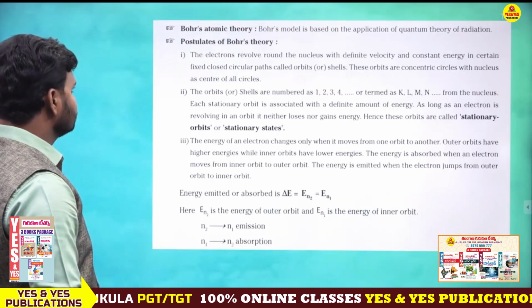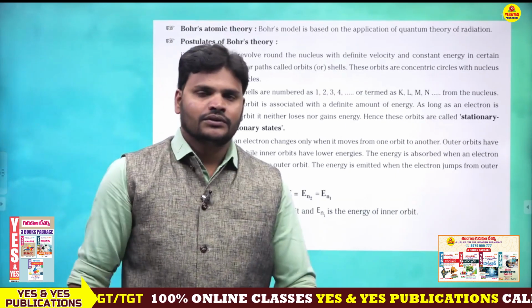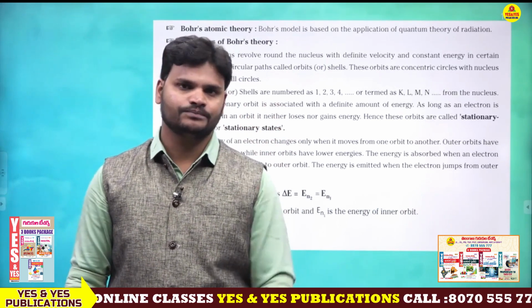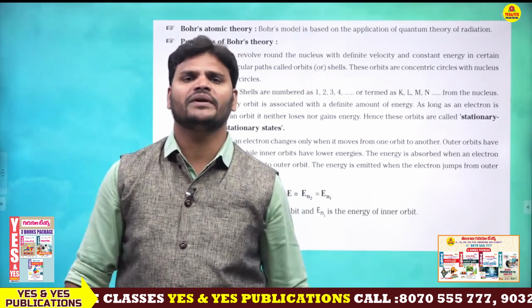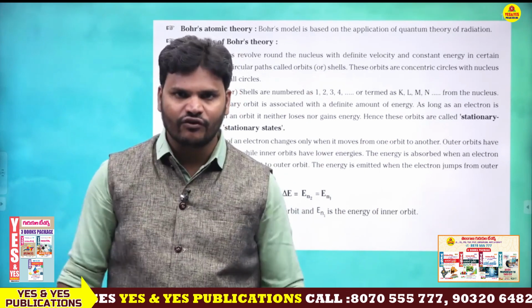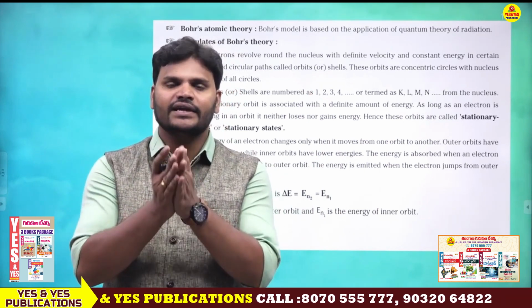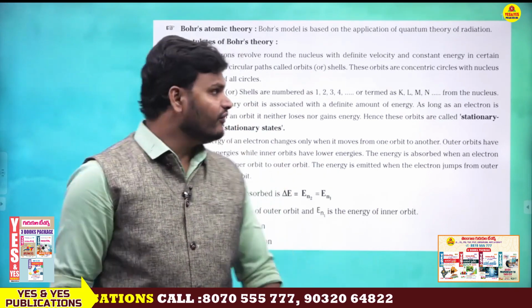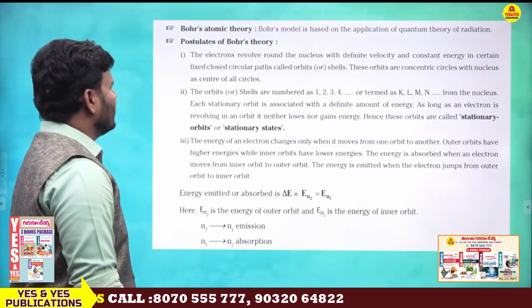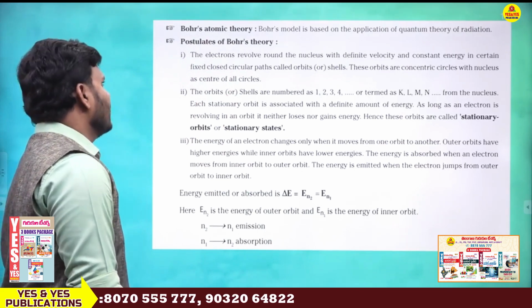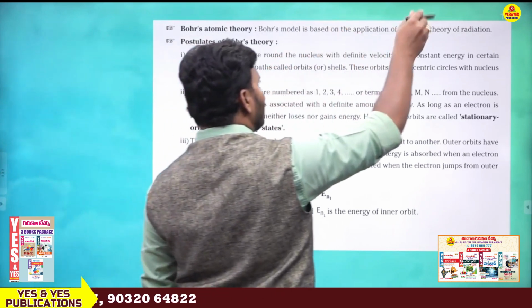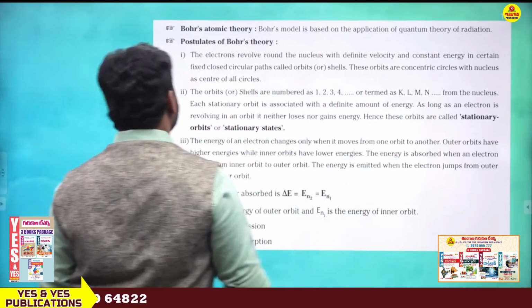Next, one more scientist, Niels Bohr. He gave Bohr's atomic theory. At present we are following this, and this diagram is successfully fixed. Which one? Bohr's atomic diagram, Bohr's atomic model. Bohr's atomic theory, Bohr's model, is based on the application of the quantum theory of radiation.